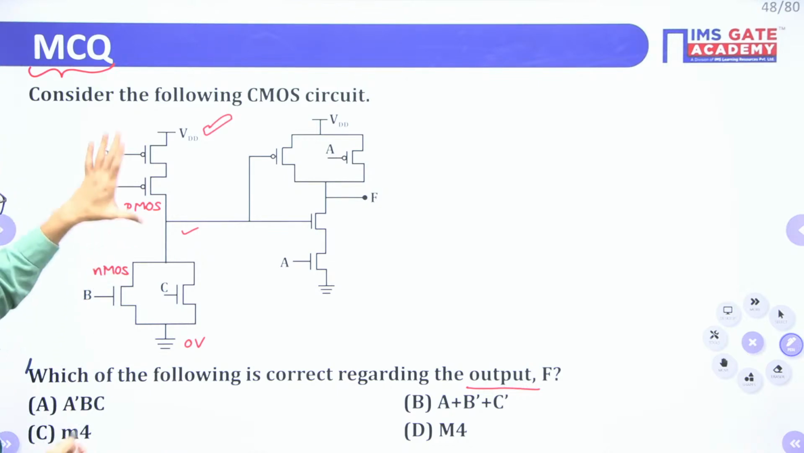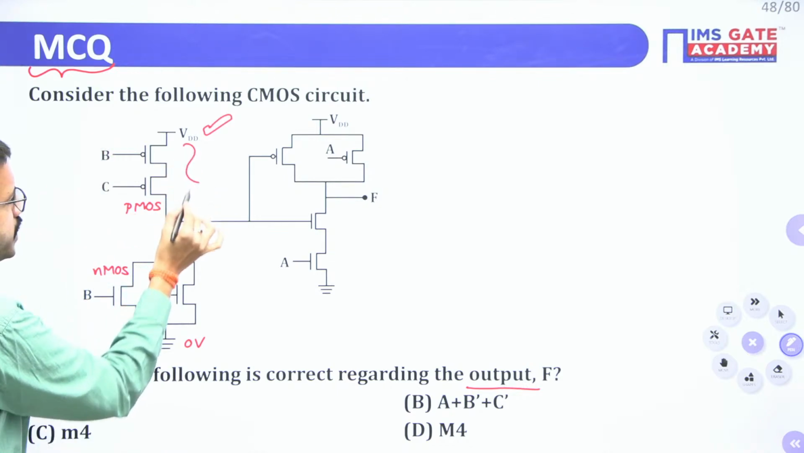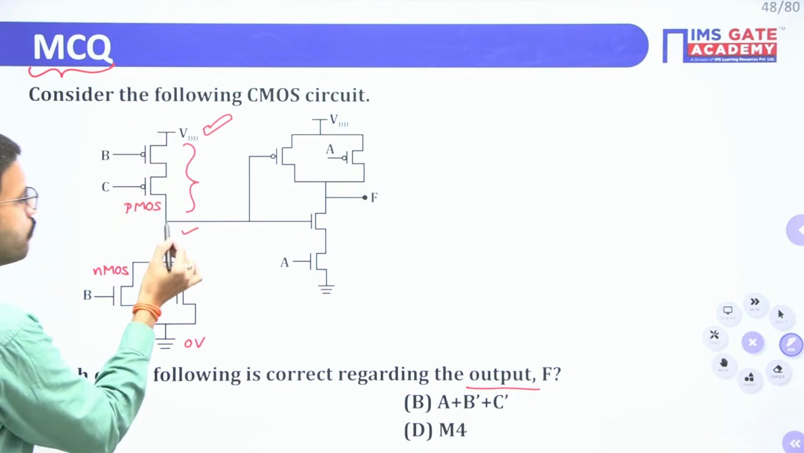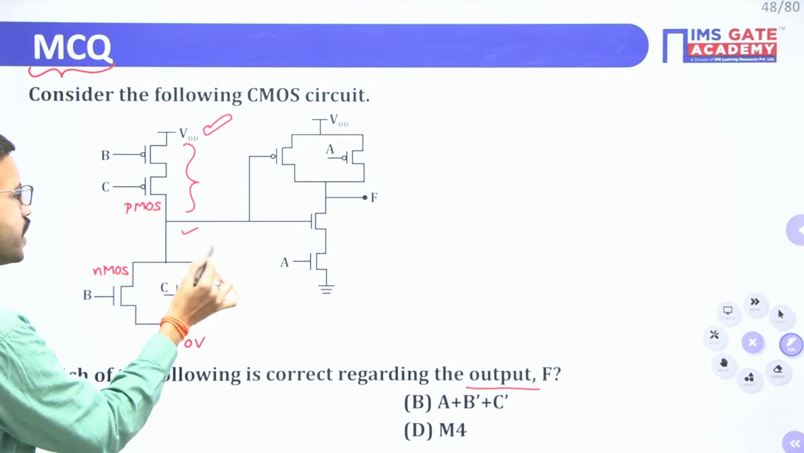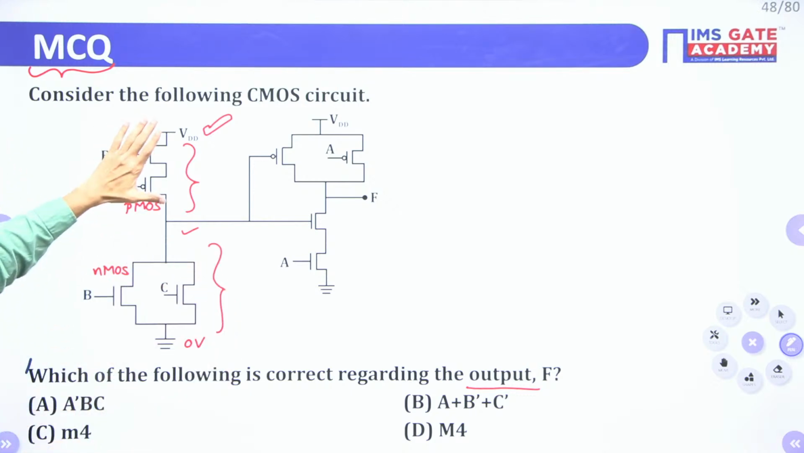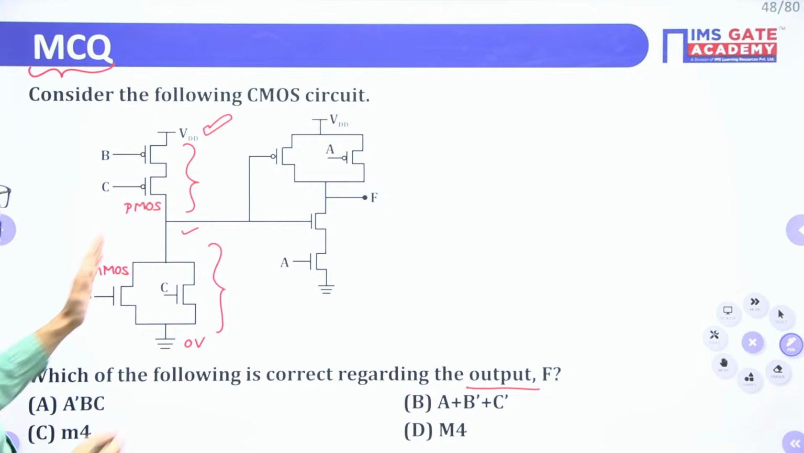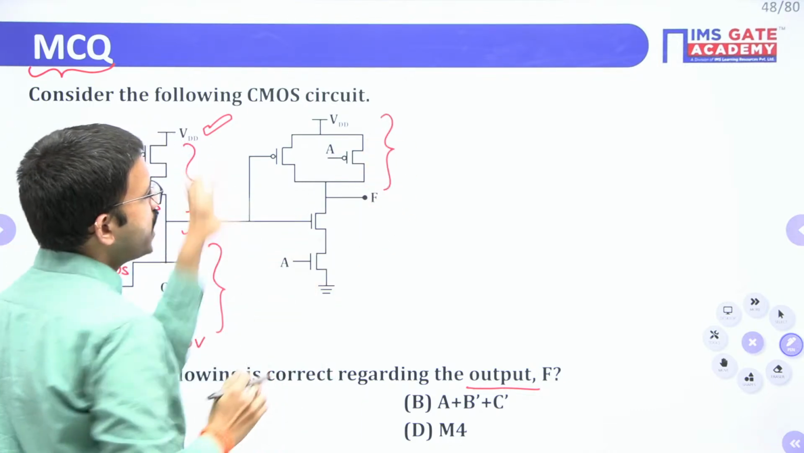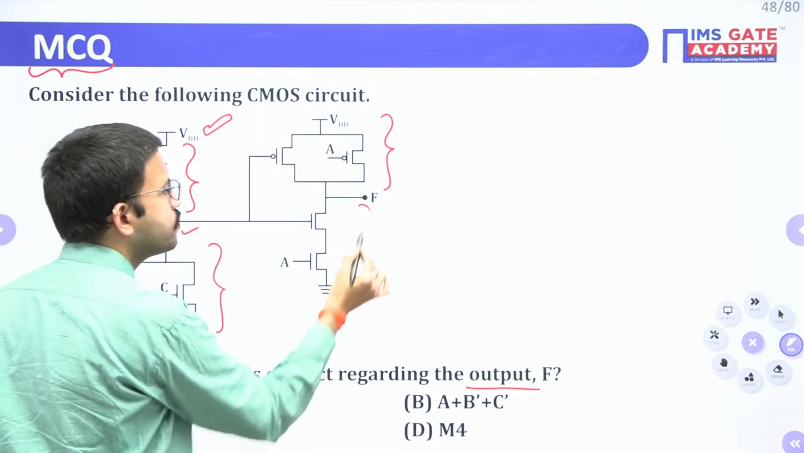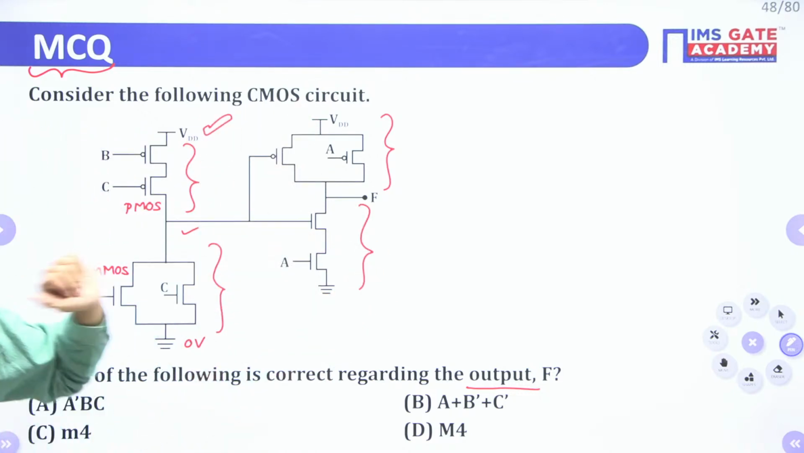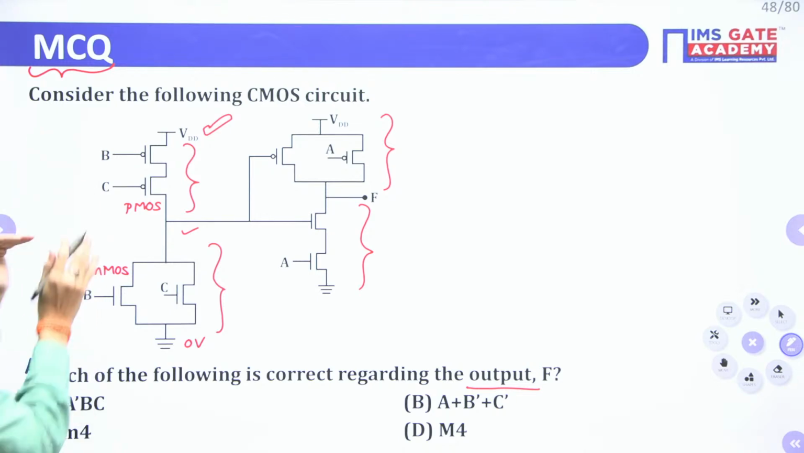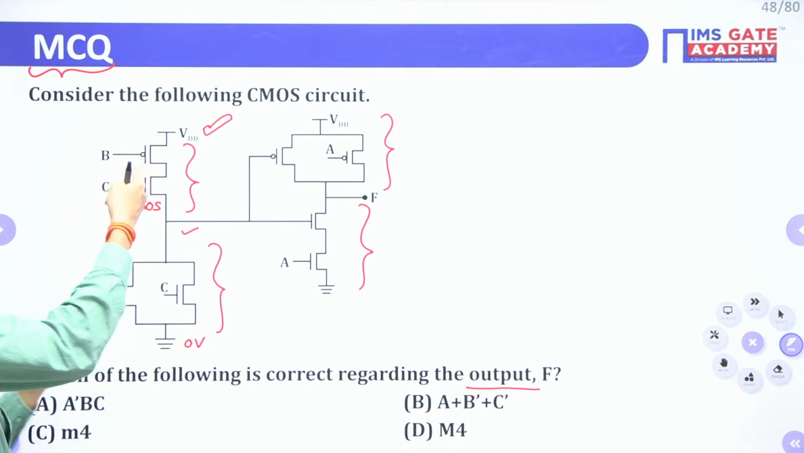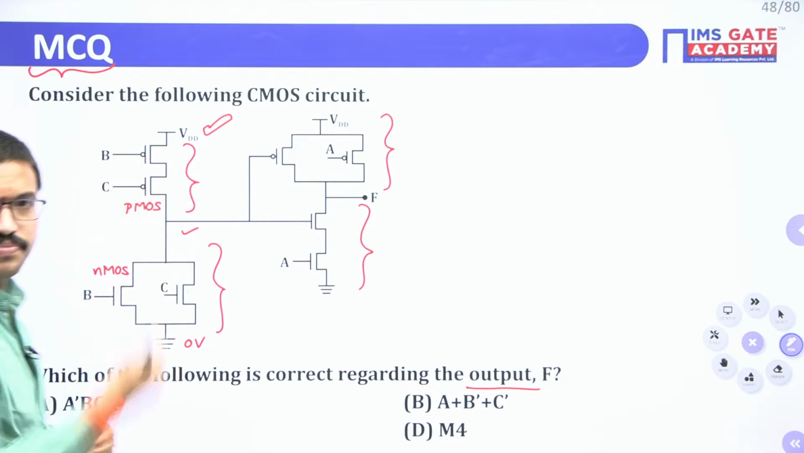In general, between supply voltage VDD and the output, we will connect the PMOS transistors, and between this output line and ground, we will connect the NMOS transistors. Here PMOS logic will be there, here NMOS logic will be there. This is the first stage. Similarly, here also, between VDD and output you have the PMOS transistors, and between output and ground you have NMOS transistors. In CMOS logic, we will connect the transistors like this. If this transistor is on, the corresponding transistor here will be off, and vice versa.